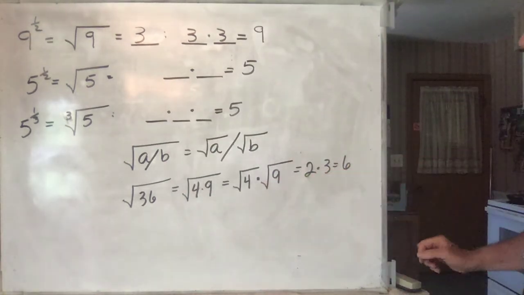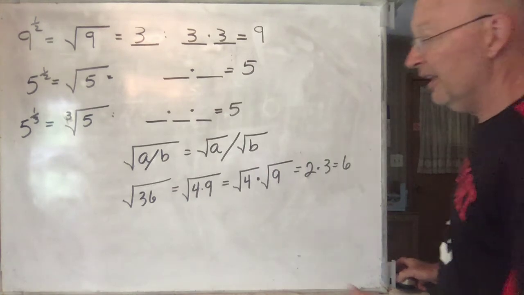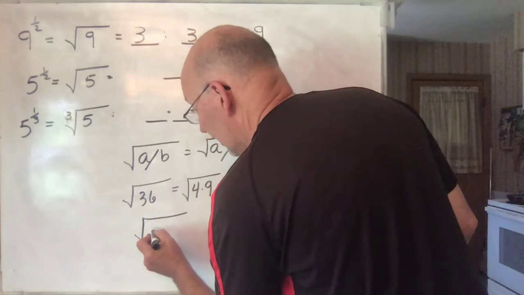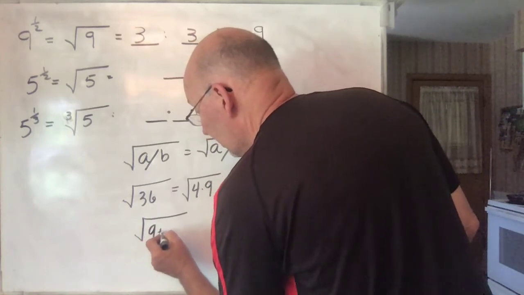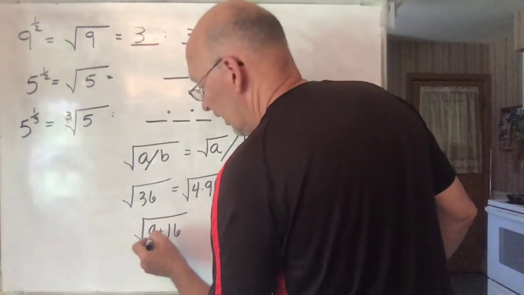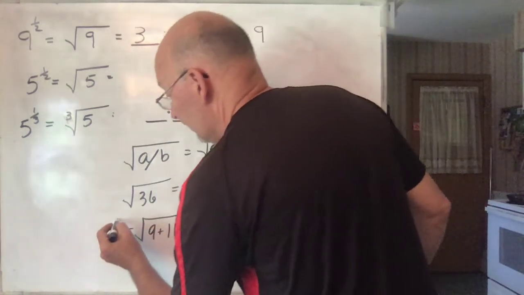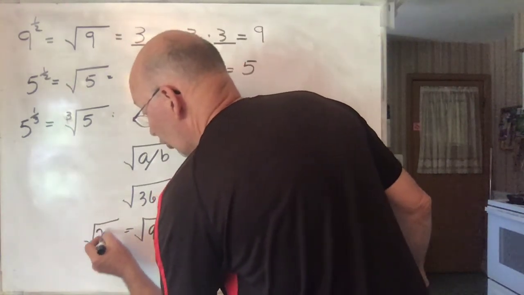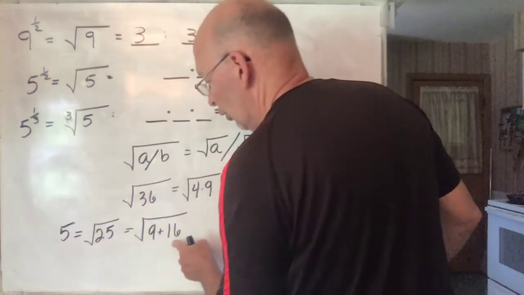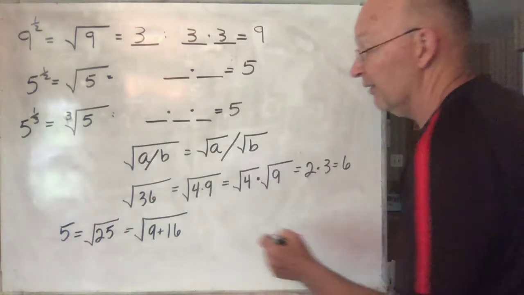You can just break it up like that. On the other hand, addition does not work that way. Okay, here's a good example. 9 plus 16. We know that 9 and 16 is 25. And I know that the square root of 25 is equal to 5. So I know the correct answer to that is 5.